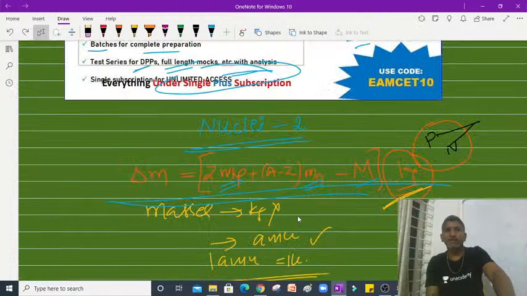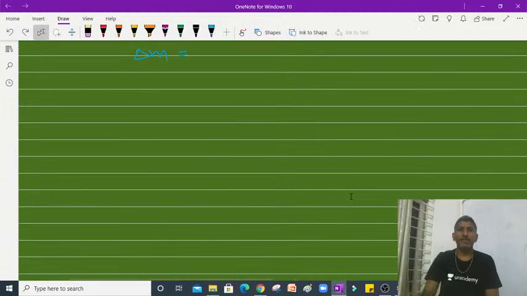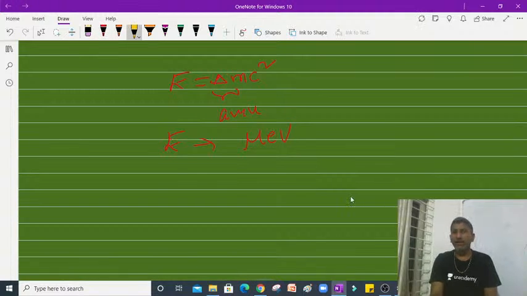This energy can be written as E is equal to delta M into C square. If this delta M is in AMUs, the energy can be written in mega electron volts when multiplying with 931.5. So delta M into 931.5 is the energy.